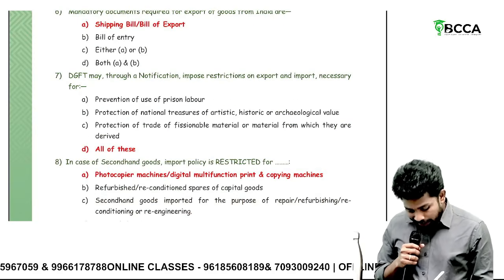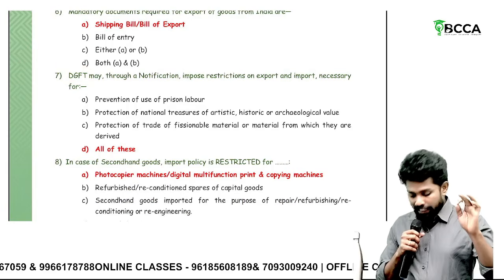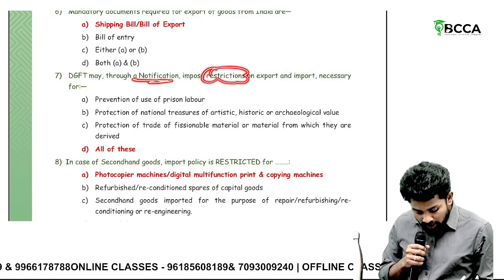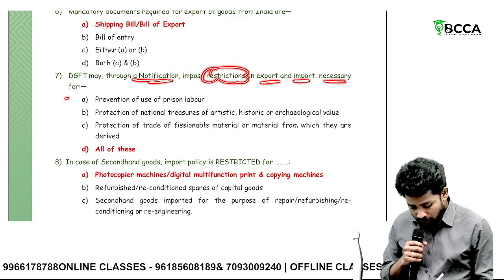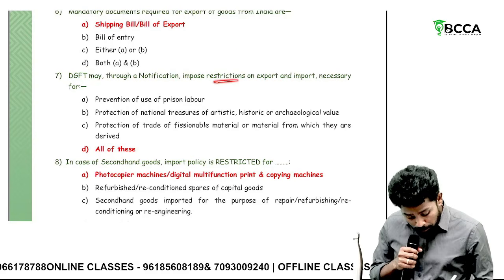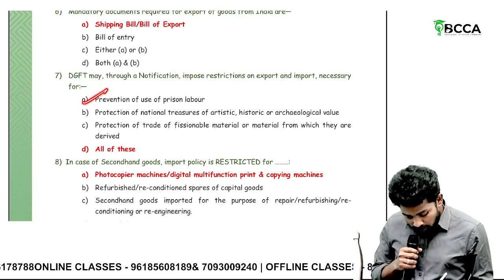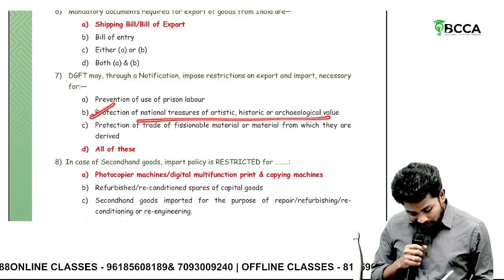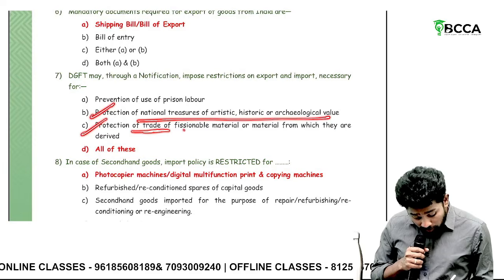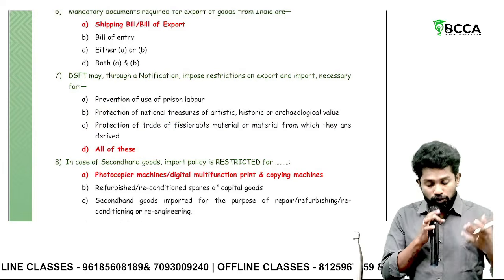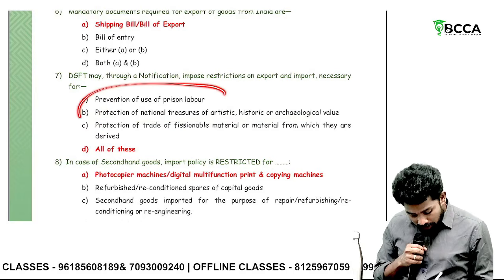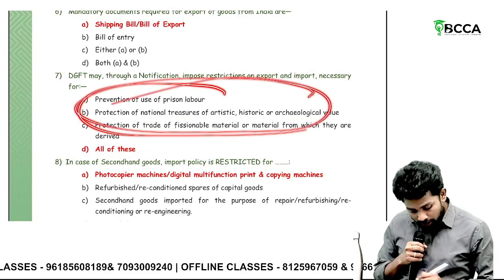Then DGFT. Who is called DGFT? Director General of Foreign Trade. Through a notification, he can impose restrictions on export and import as necessary. He could impose restrictions for what? Prevention of use of prison labor, protection of national treasures, and regulating trade of fissionable material. I mean explosives, RDX, nuclear weapons. So these kinds of things can be restricted. So all of these can be restricted.